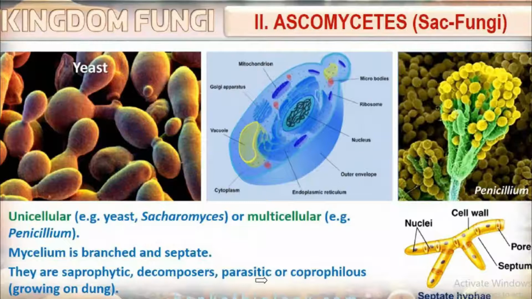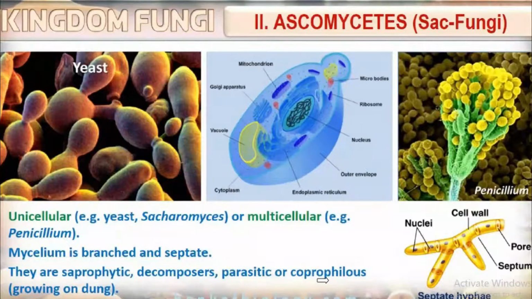Parasitic. Coprophilous. What do you mean by coprophilous? This is a new term for you. Coprophilous means growing on dung, cow dung. The fungi which grow on dung are known as coprophilous.